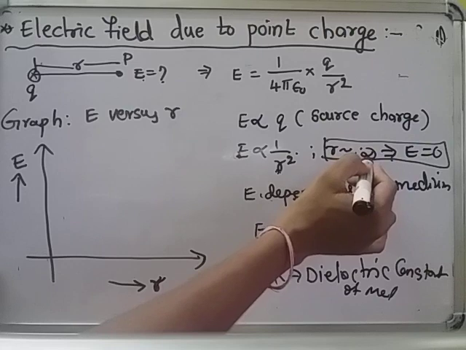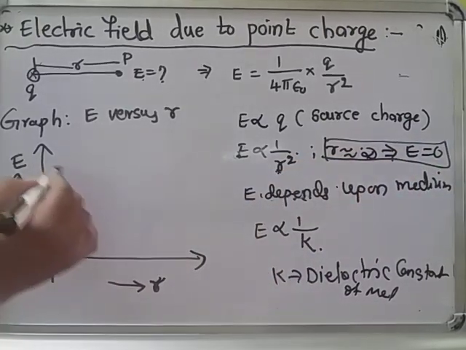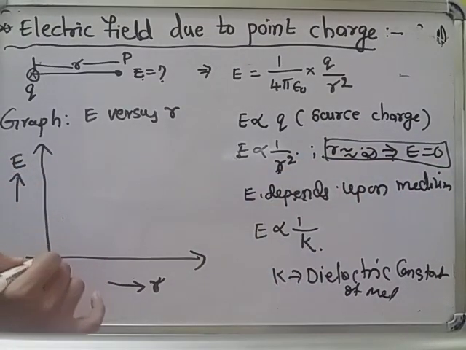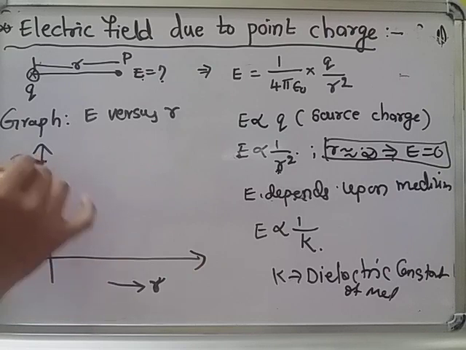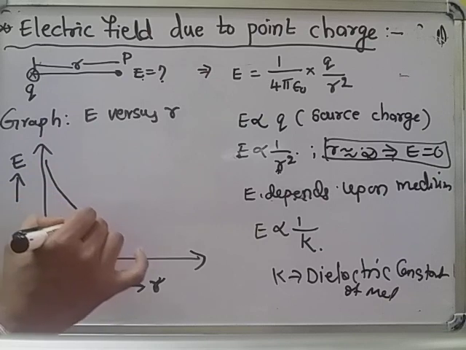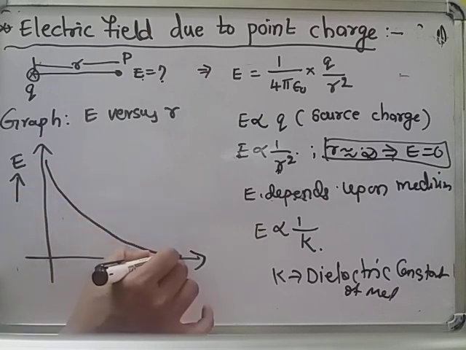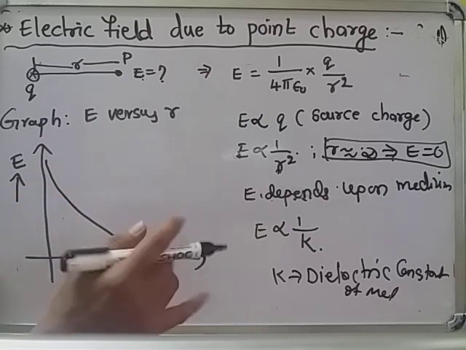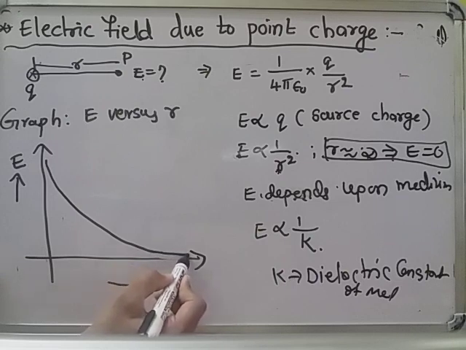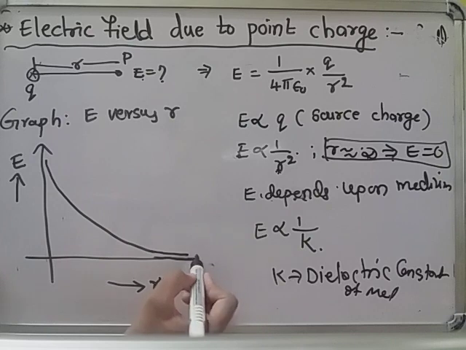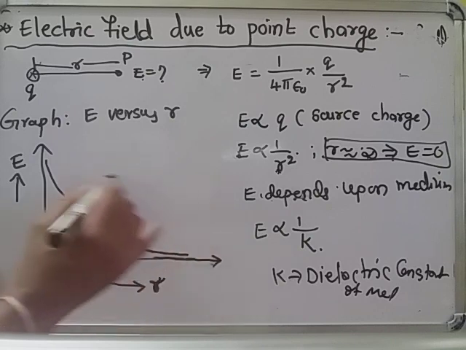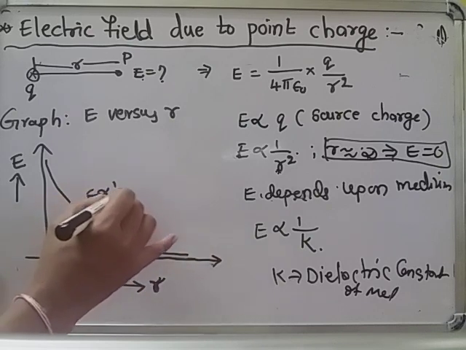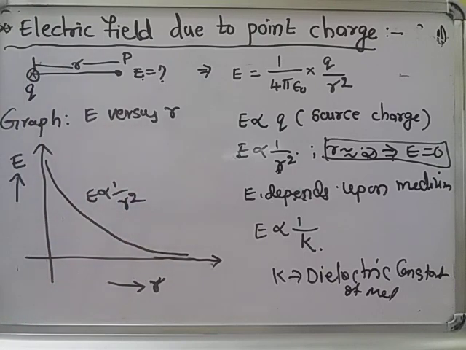When R becomes nearly infinite, E becomes 0. Then we get the graph like this, and it touches the x-axis at infinite distance. Here E is inversely proportional to R square. This is the graph between E versus R.